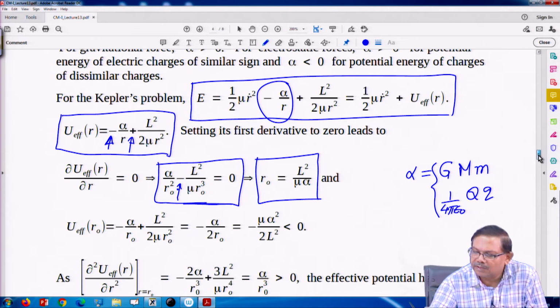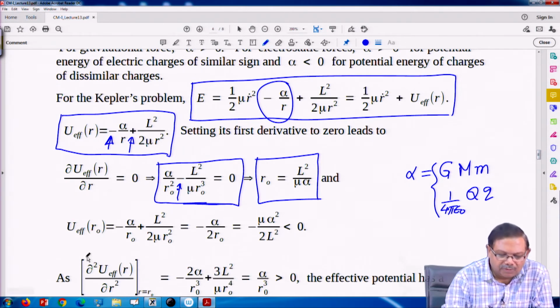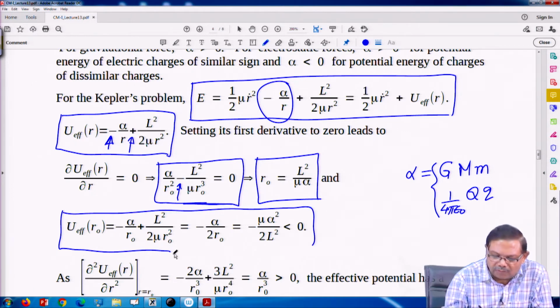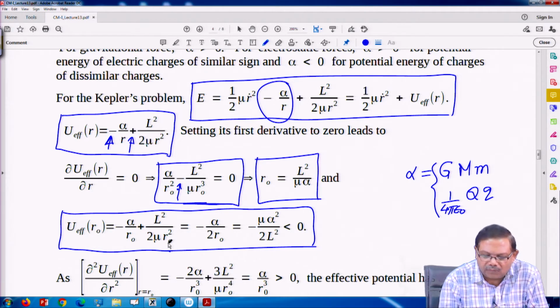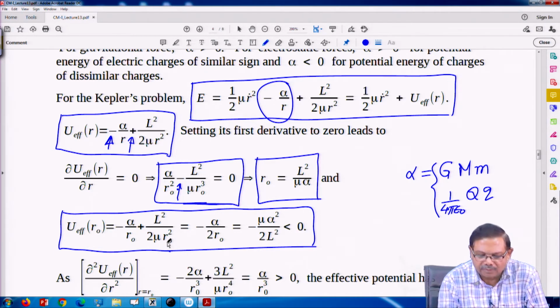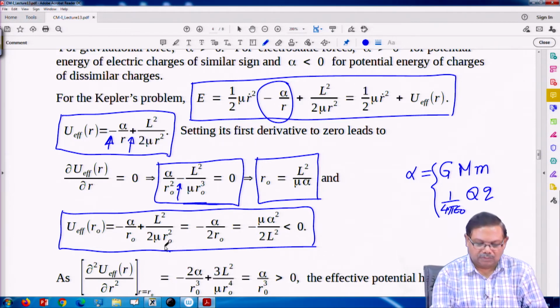So what is the extremum value of this? U effective I set at r equal to r 0. U effective was the sum of potential energy plus centrifugal energy, but now at r equal to r naught. If I add both of them, how much is the value?